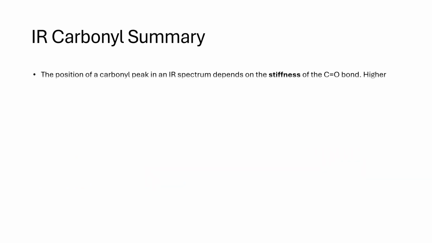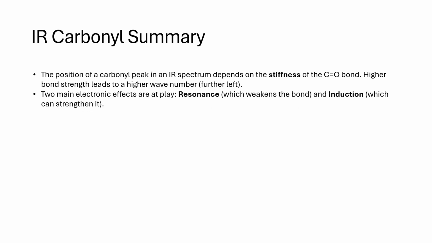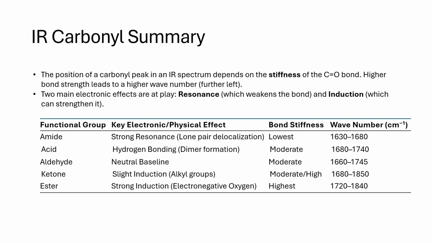The position of a carbonyl peak in an IR spectrum depends on the stiffness of the C=O bond. Higher bond strength leads to a higher wave number, further left. Two main electronic effects are at play: resonance, which weakens the bond, and induction, which can strengthen it. IR carbonyl summary. Amide, 1630 to 1680, lowest wave number. Nitrogen's lone pair resonance gives the C=O single bond character, making it the loosest bond.